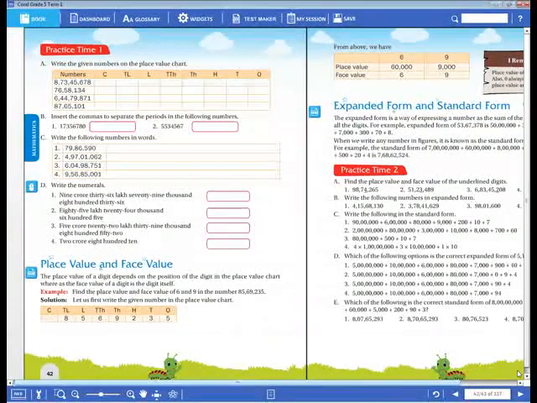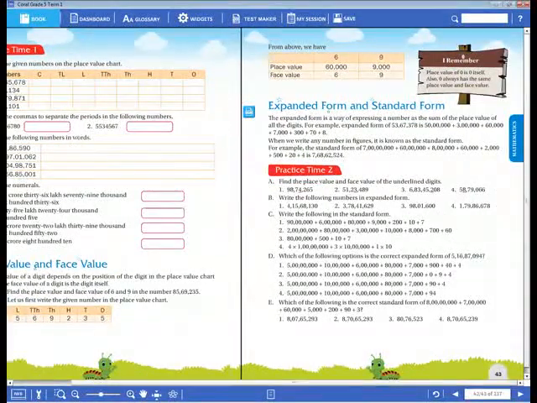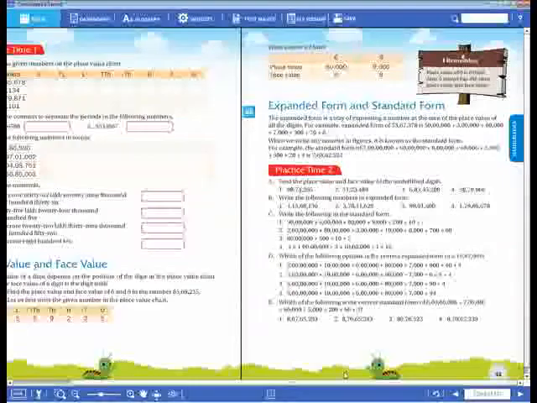Now next one is place value and face value. Now write down the definition of the place value. The place value of a digit. Note down in your notebook, please.